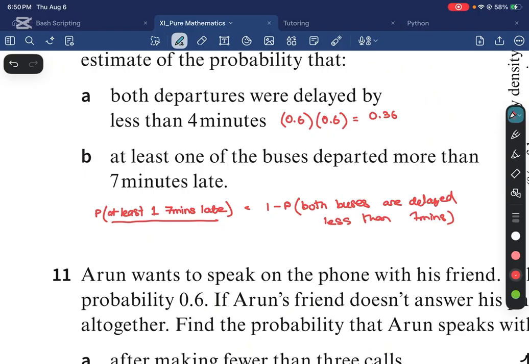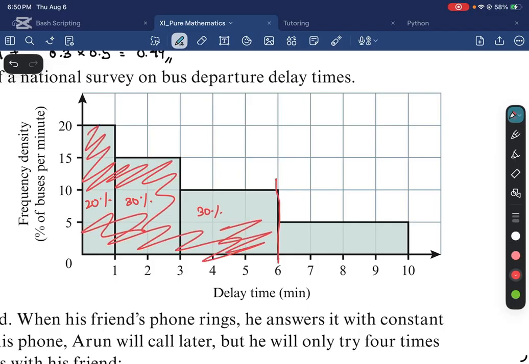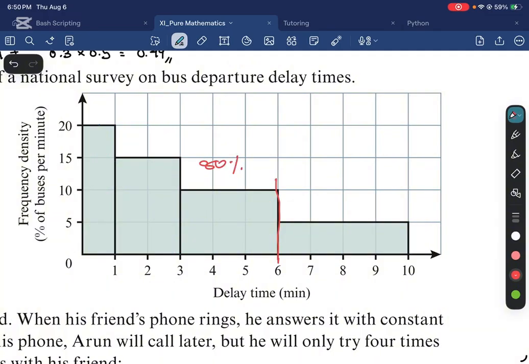That is going to be the complement. So the probability that at least one bus is delayed by 7 minutes, the complement is that both buses are delayed by less than 7 minutes, right? So if you do 1 minus, what is the probability that both buses are delayed by less than 7 minutes? Well, let's find out. This was, if you remember, 20%, 30%, 30%, right? So we have delayed up until 6 minutes. So we're going to consider everything here, right? So that is already 80% of the buses up until this point. 30 plus 30 plus 20 gives me 80%.